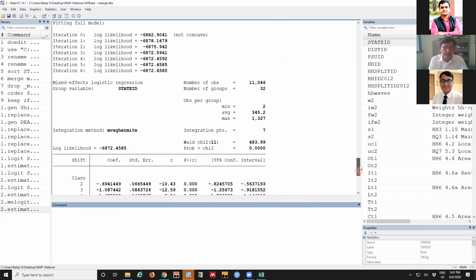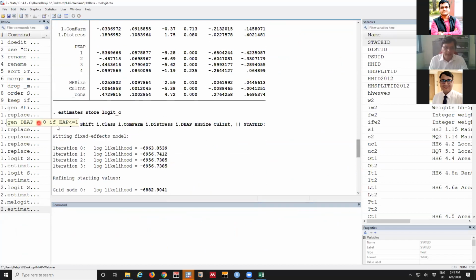Two things here we can see. One is this equation, the logit equation is the same without any change. What we add is just ME. ME is for mixed effect. Second is the state ID we are adding. When we add the state ID, it will presume that for each state the intercept is different. Like in fixed effect panel, the same structure. We are saying within state, there will be more similar behavior. Between the states, there will be more differences.